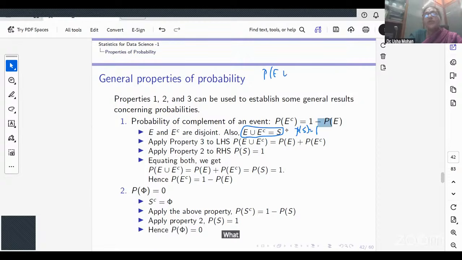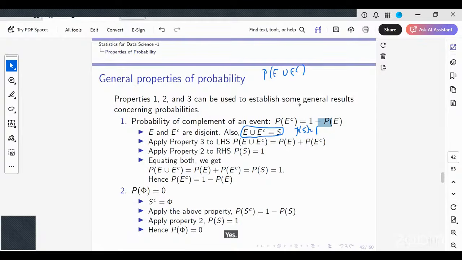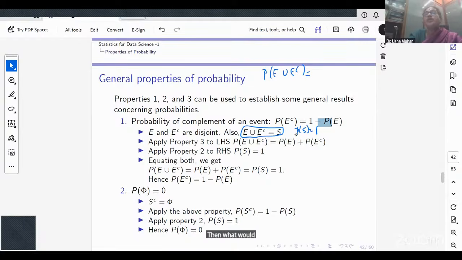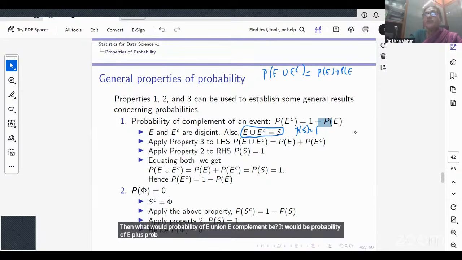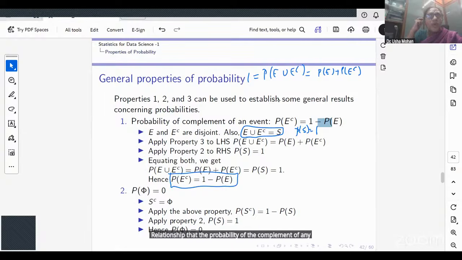What can I say about E and E complement? Are they mutually exclusive? Yes. Then what would the probability of E union E complement be? It would be probability of E plus probability of E complement, right? But this is the probability of the sample space, which is 1, which gives me the relationship that the probability of the complement of any event is 1 minus the probability of that event.